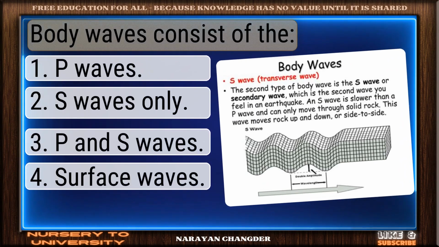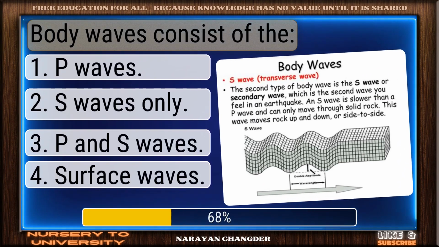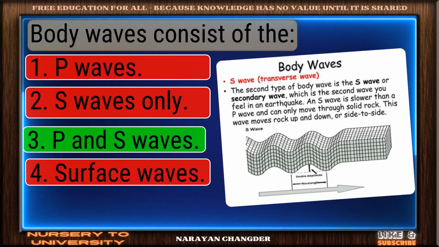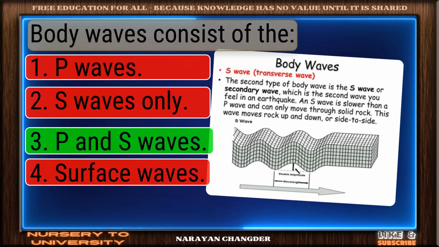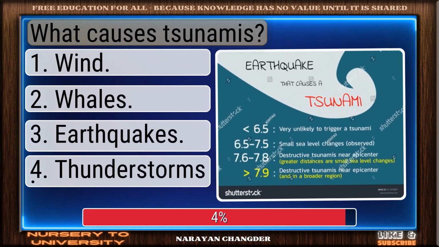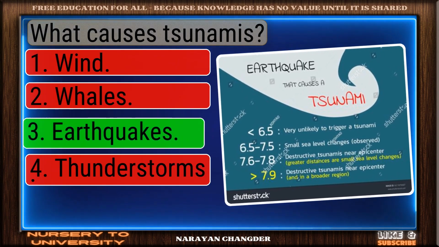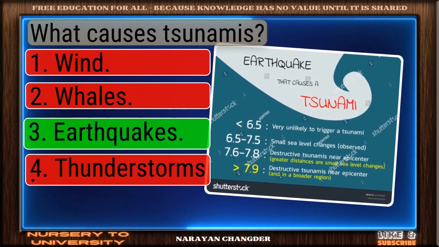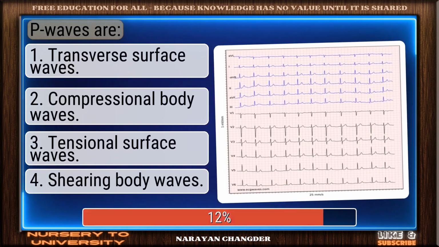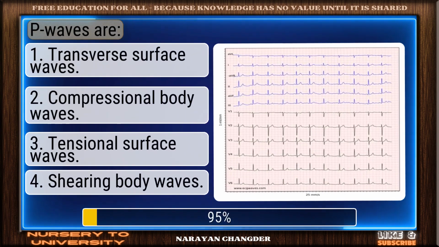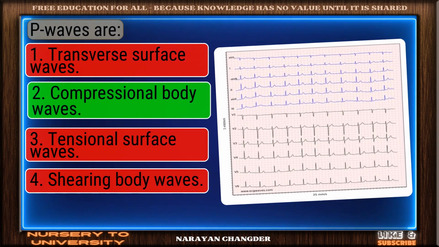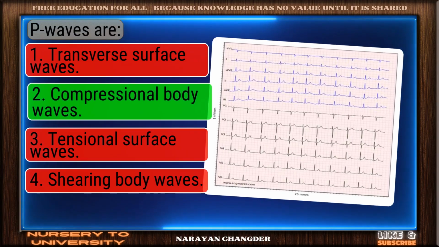Body waves consist of the. On track. P and S waves is the correct answer. What causes tsunamis? Well done. Earthquakes is the right choice. P waves are. Well picked. Compressional body waves is the correct answer.